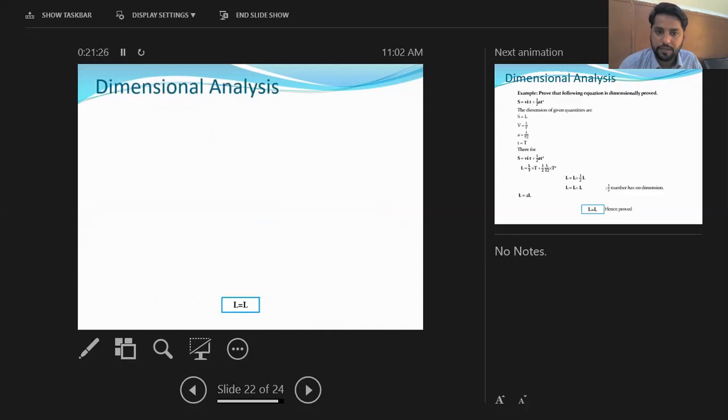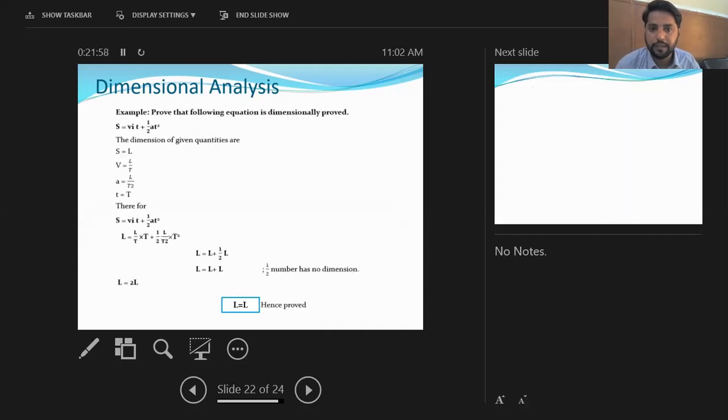Then we have dimension analysis. Dimension analysis is a method used to check whether an equation in physics is dimensionally correct or not. In dimension analysis, we compare the equation from the right-hand side to the left-hand side. If the dimensions come out equal, meaning the dimension from the left-hand side is equal to the right-hand side, then that equation is called dimensionally proved.